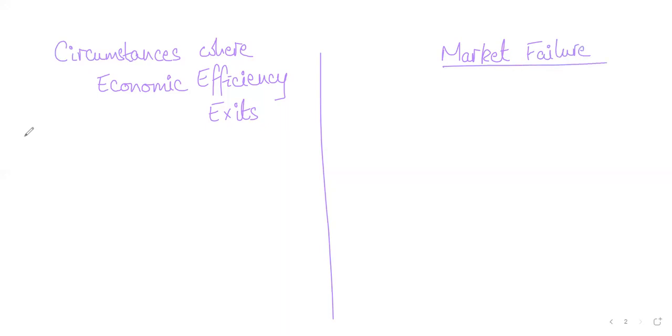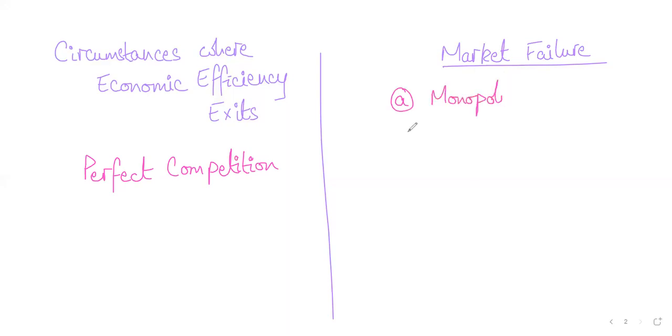So think about this. Let me write this down: perfect competition. And we did identify some cases of market failure. Obviously, we haven't discussed it yet, and we'll come to it at a later point. But some of the cases of market failure include monopoly, where there's a single producer, or even if there is not a single producer, one dominant producer with a very high market share.